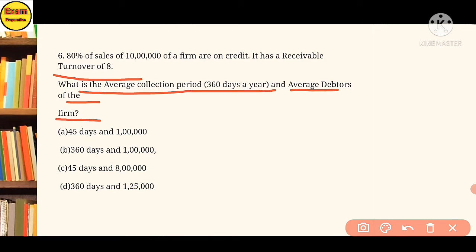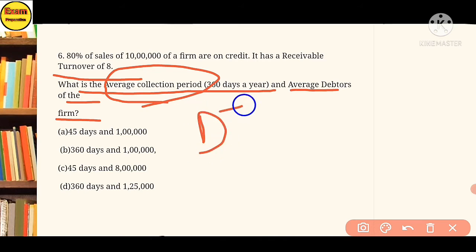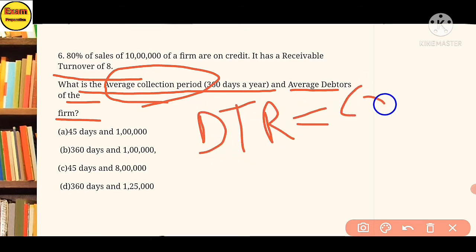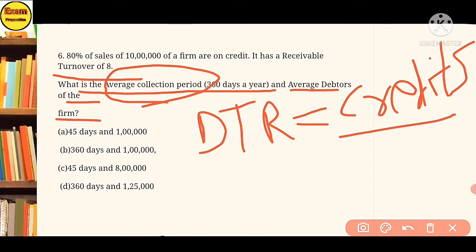In this question, you will remember the average collection period formula and average debtor of the firm. Debtors turnover ratio is equal to credit sales divided by average debtor.